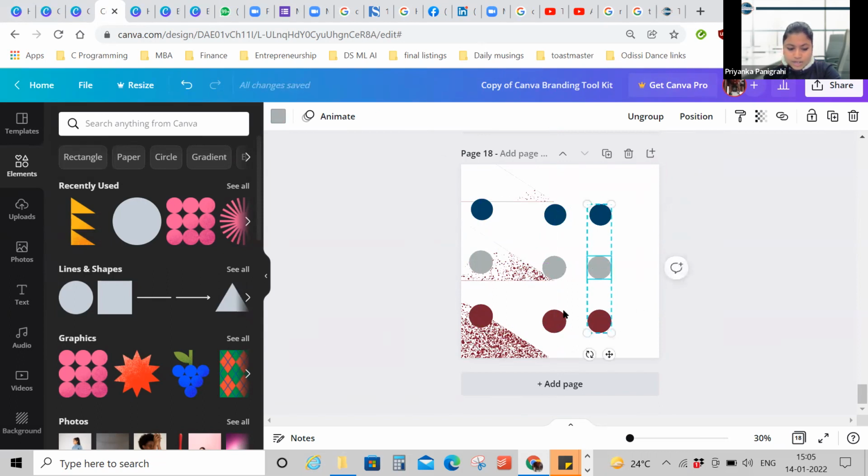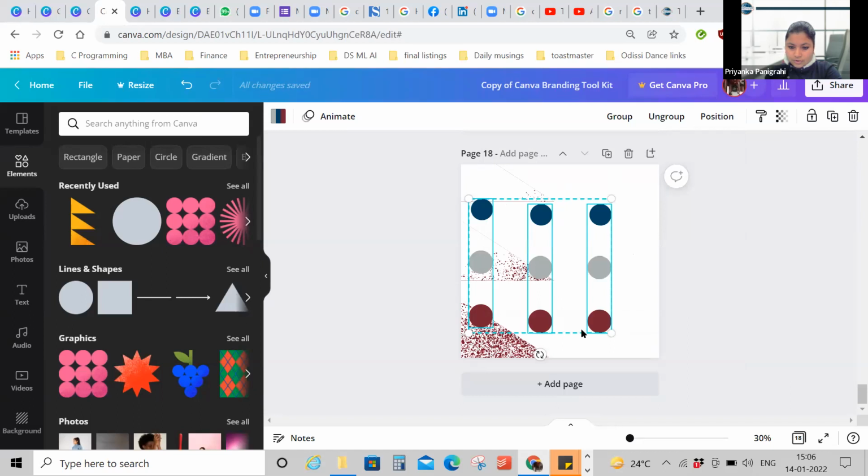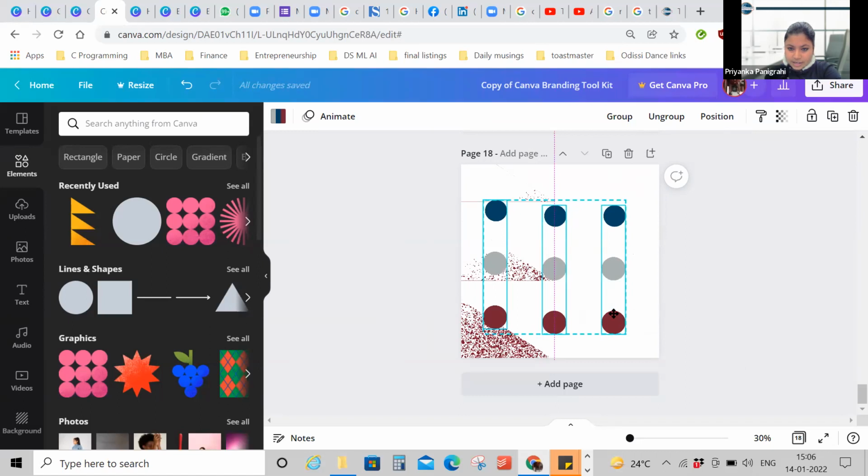Now they are not equally placed. So I select all the 3 by pressing the shift key and clicking on all the 3 elements, and then position them, space evenly horizontally. Now, since all the 3 of them have been selected, I can do this, and you can see that since it is aligned in the middle, that pink line is showing, according to the main page. So this is how you do it.